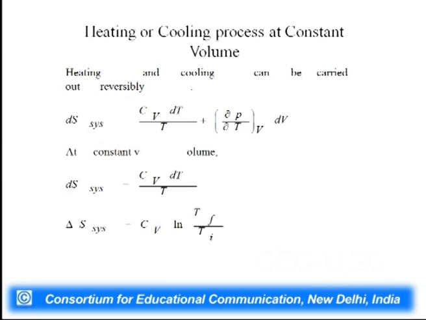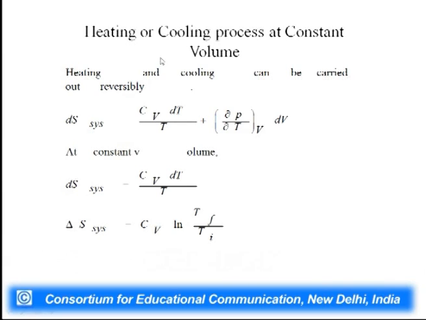Now, suppose there is a heating or cooling process at constant volume. In that case, what will be delta S? We know that heating and cooling can be carried out reversibly, and this is the formula which we already derived: dS system is equal to Cv dT by T plus del P by del T at constant V dV.